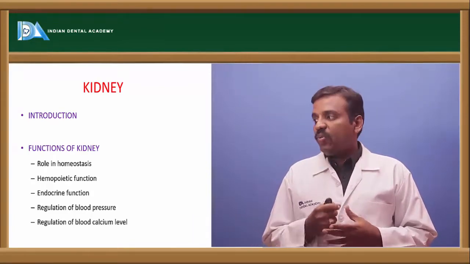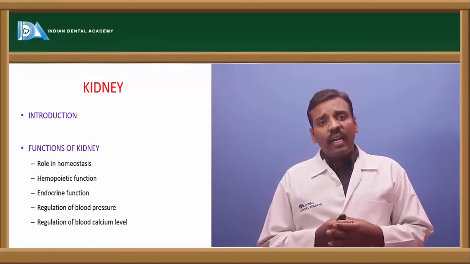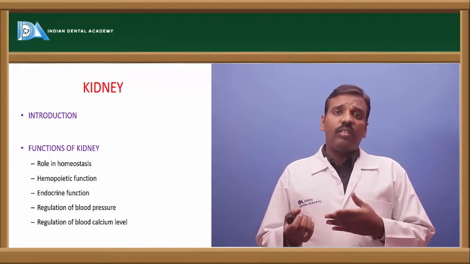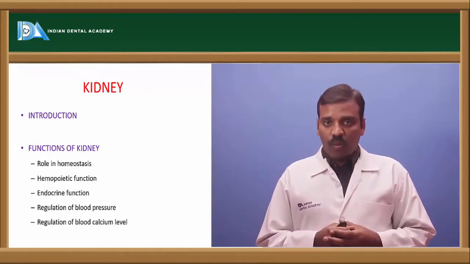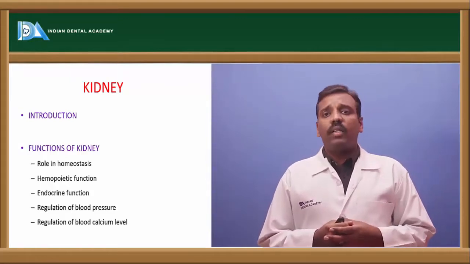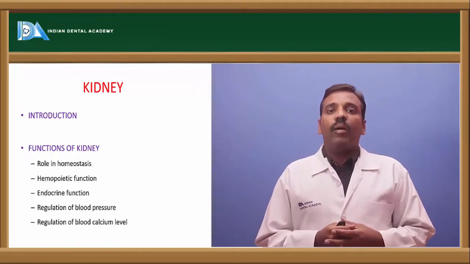Next one is endocrine function. The kidneys secrete some hormones like renin, so they are also part of the endocrine system. And next one is regulation of blood pressure. By the filtration of the blood, it regulates the blood pressure.